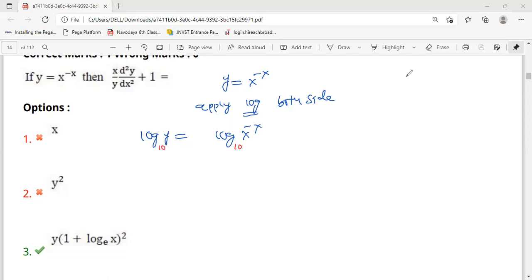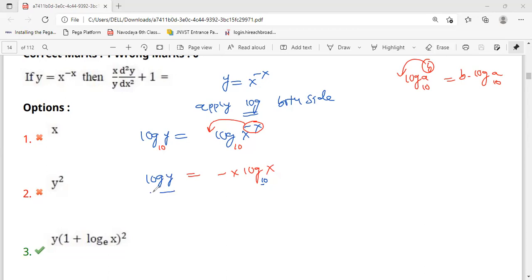So according to the log formulas, log base 10 of a power b, this b will come in front, becoming b into log a base 10. Like that, this x will come in front. So what it will be: minus x log x. The base will be 10 only, no need to write it every time. So this will become just log y. Now you apply the differentiation on both sides.